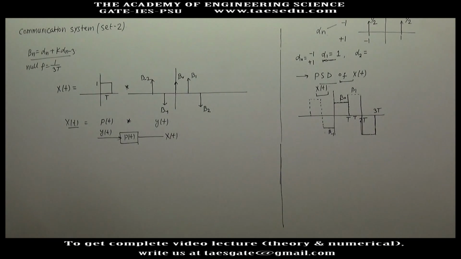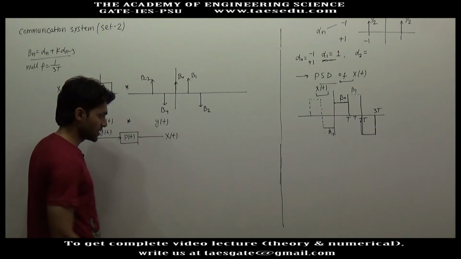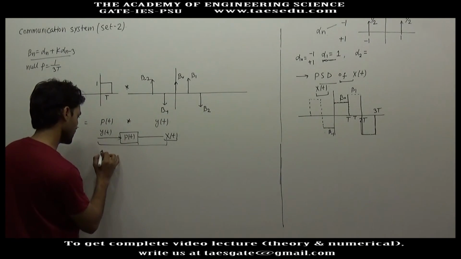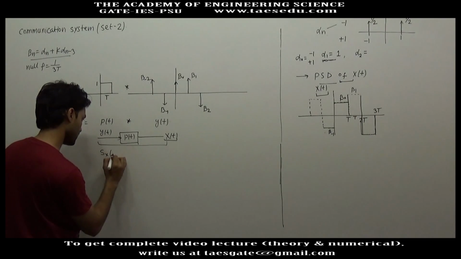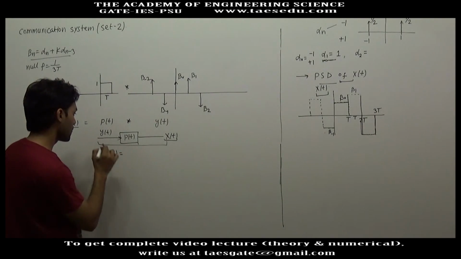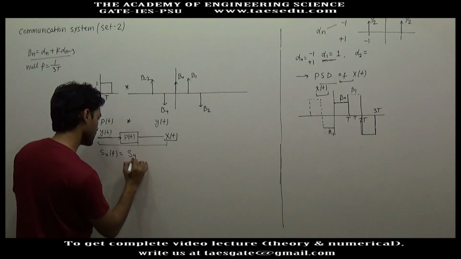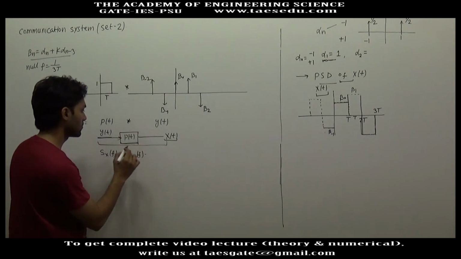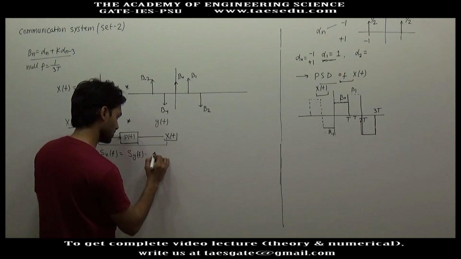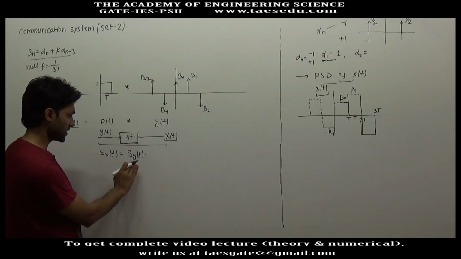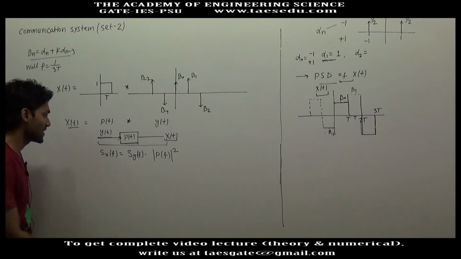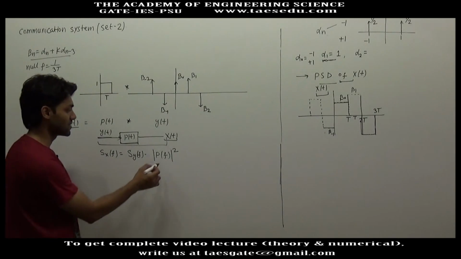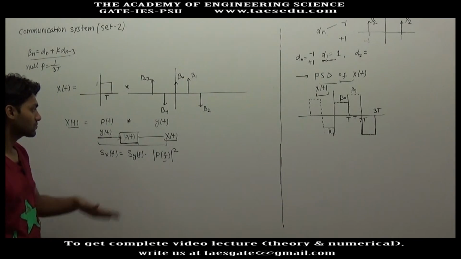So in power spectral density, if you have such a system, the power spectral density of xt, let us represent it as Sx(f), is equal to the power spectral density of the input, Sy(f), into modulus of P(f) squared, where P(f) is the frequency response of this system.